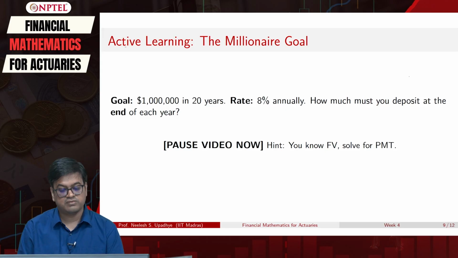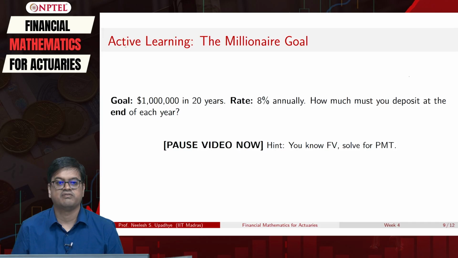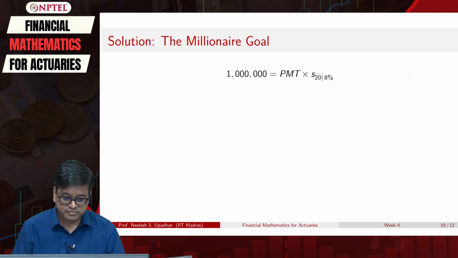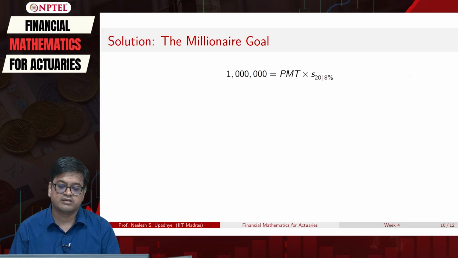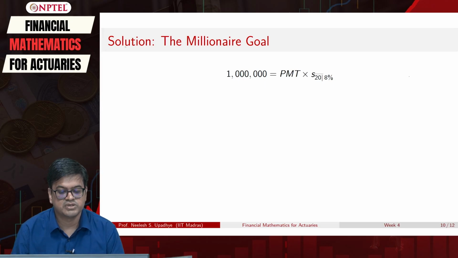Okay, you must have used the PMT value and the actual calculation, or you could have solved this problem using your calculator also, right. So whatever you have done, we will show the mathematical analysis of this solution. Okay, first of all, my goal is 1 million. I don't know how much to put. I know it will be accumulated for 20 years and at 8%. So I will essentially figure out what should be the PMT.